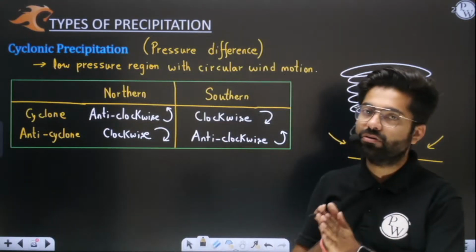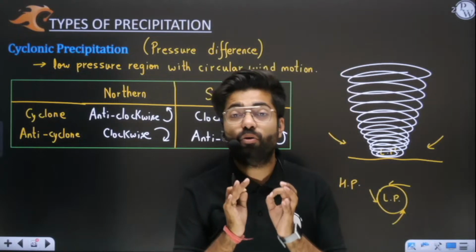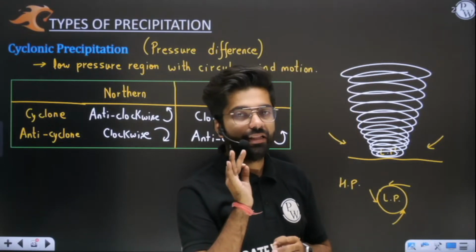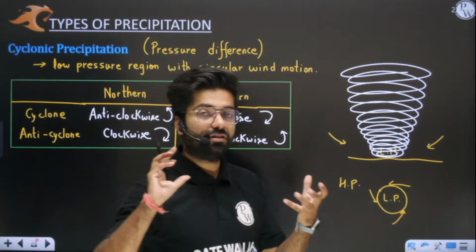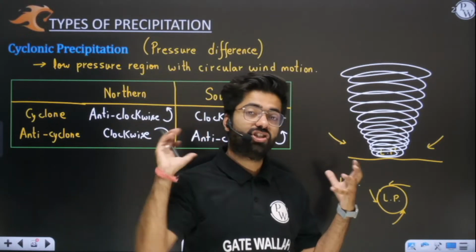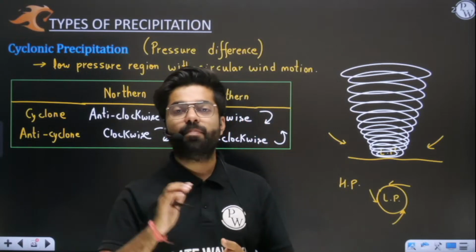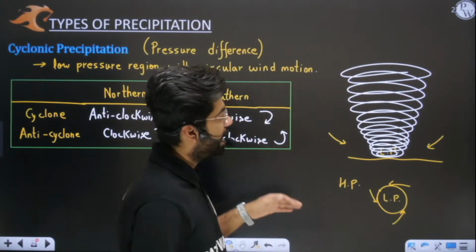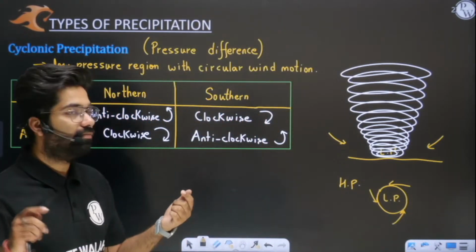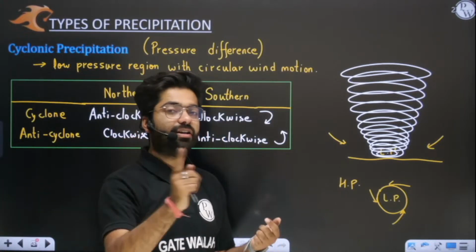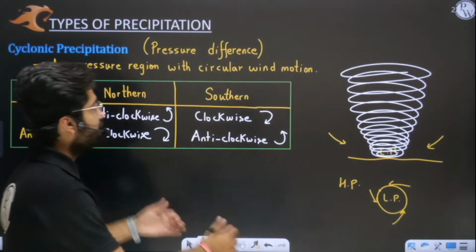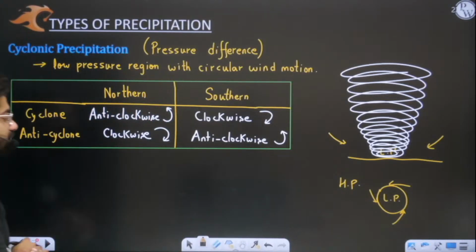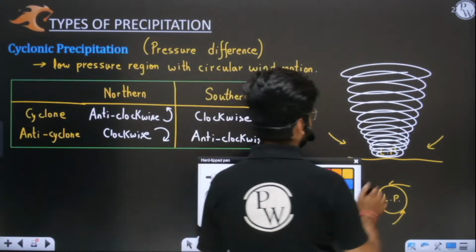Then we have cyclone. Cyclone, sir, is nothing but a low pressure region. In the center there is a low pressure region, because of which air from high pressure zone rushes into the low pressure area and it forms a circular motion, and because of this circular motion wind is not able to enter inside, and it will continuously move in circular fashion, and it will tend to rise, and when it will rise again temperature will drop, and you will see that again precipitation will happen.